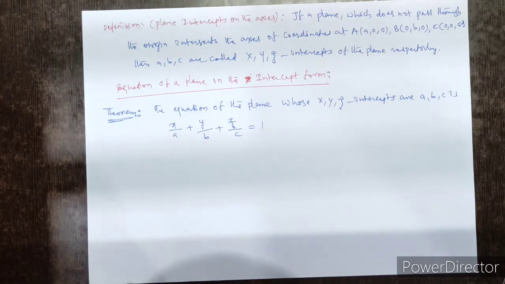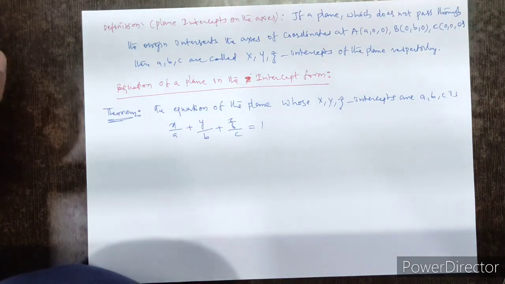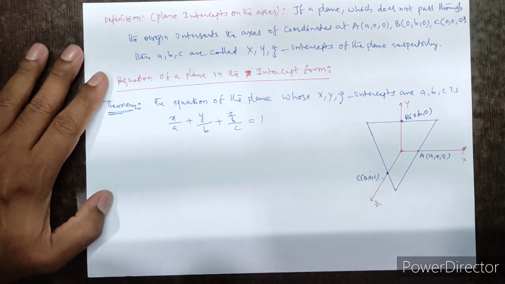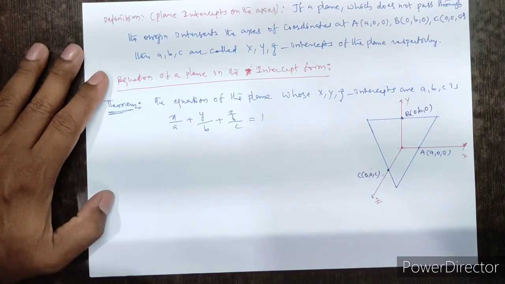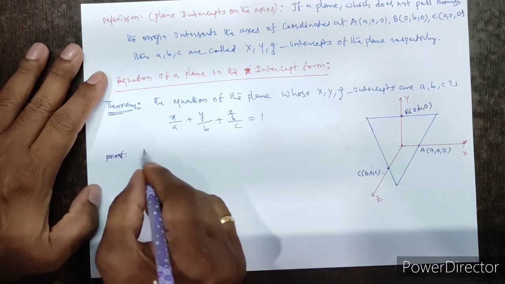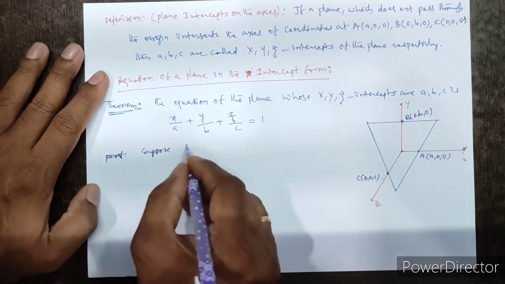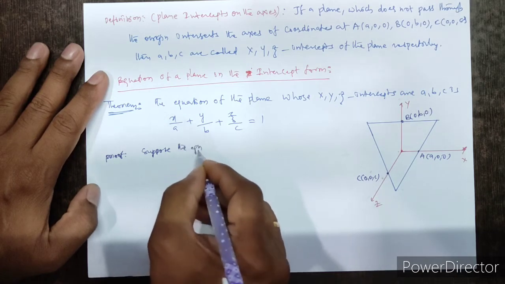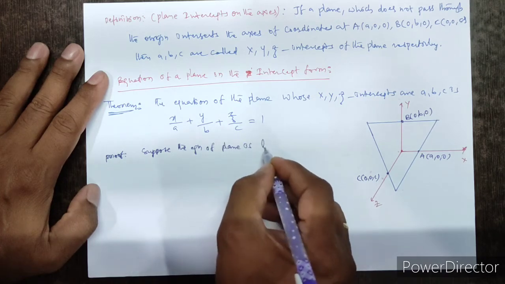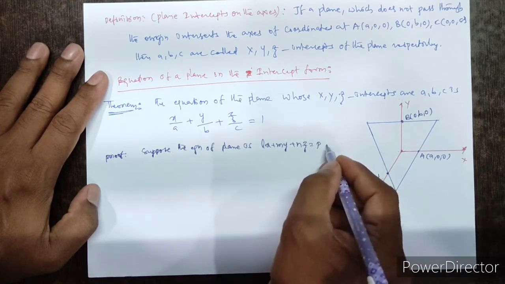Proof: look at your proof. Suppose the equation of the plane is Lx plus My plus Nz equal to P. This is equation 1.